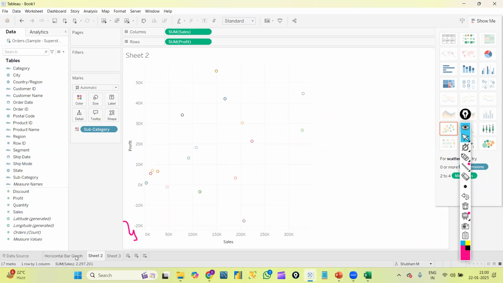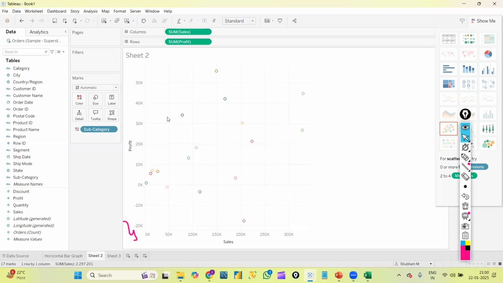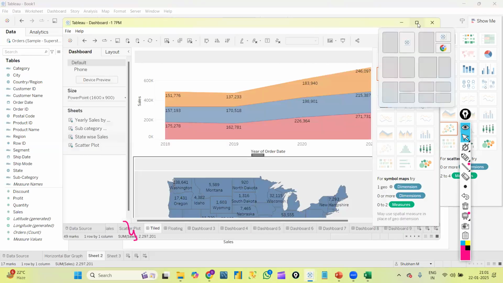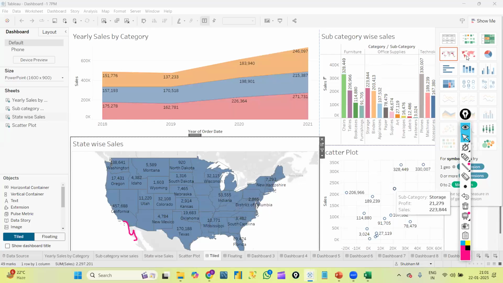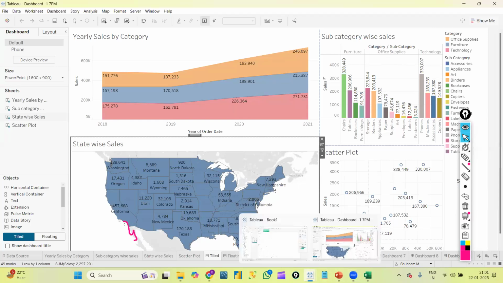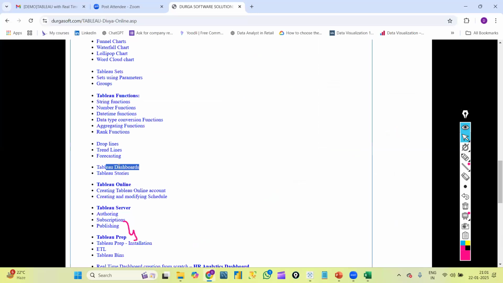If I want to display these graphs in one place, suppose this is one dashboard: this is one graph, second graph, third graph, fourth graph. Like this, we can arrange all the graphs in one place. That is nothing but a dashboard. How we are going to create a dashboard and what options we have, everything we will learn very practically.